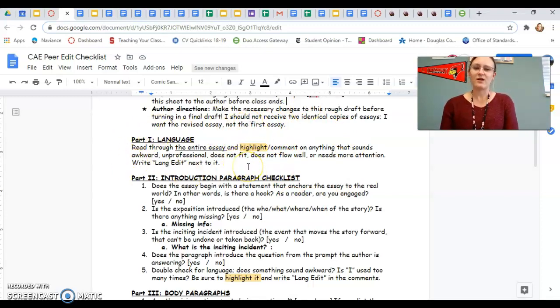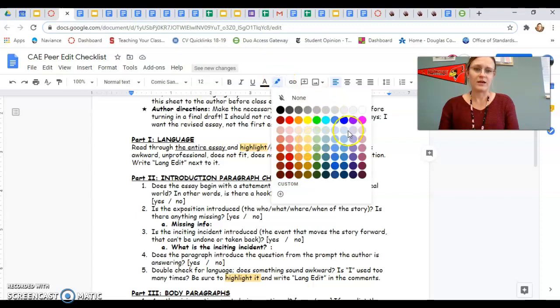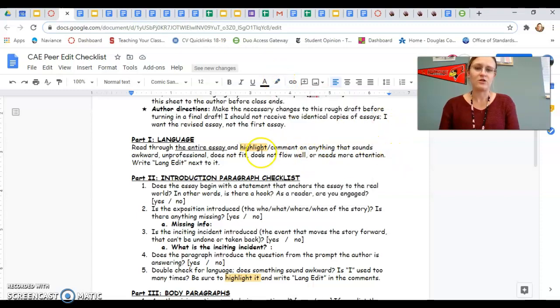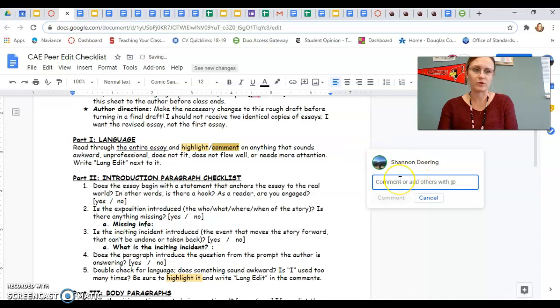So this says read through the entire essay and highlight or comment on anything that sounds awkward, unprofessional, it doesn't fit, it doesn't flow very well, or maybe it just needs more attention. So if you ever come upon something in the essay like that, all you need to do is highlight that section in yellow, okay? That's all you got to do. Then you make a comment, and if you don't know how to do that, a shortcut is to highlight something. You can click the little comment button on the right-hand side, or you can hit Control-Alt-M, and that'll create a comment for you as well, okay?